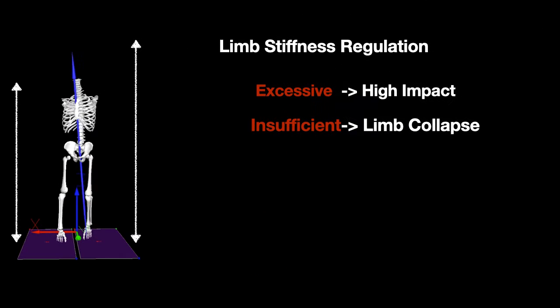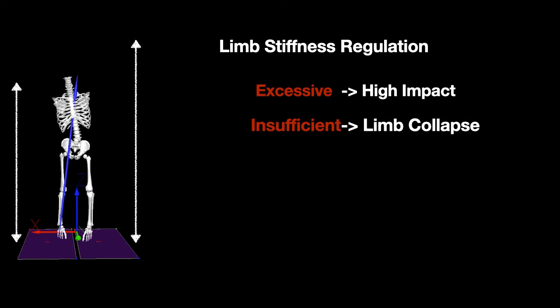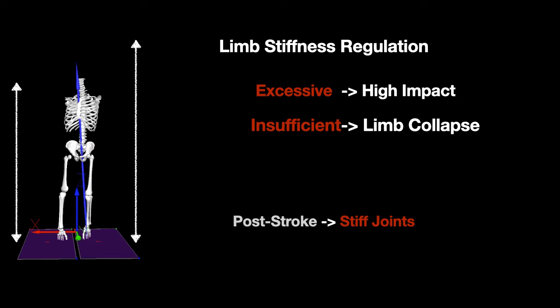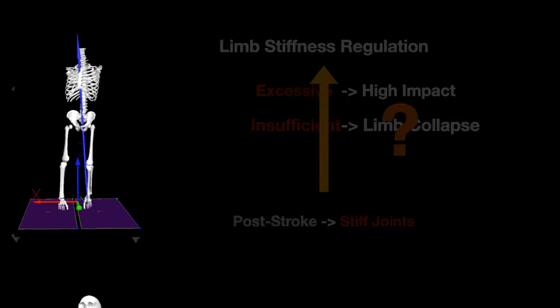During the weight transfer process, regulating limb stiffness is critical, where excessive stiffness may cause high impact and insufficient stiffness may induce limb collapse. Stiffer joints are frequently observed among people who have had a stroke, but whether it affects the weight transfer process remains unknown.